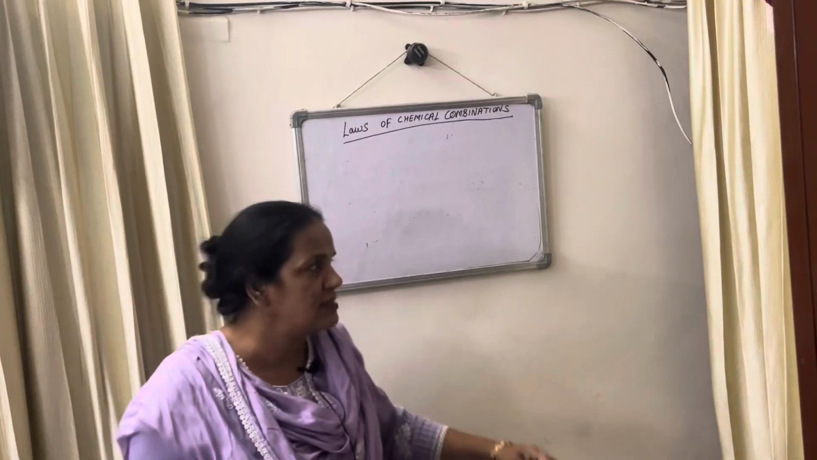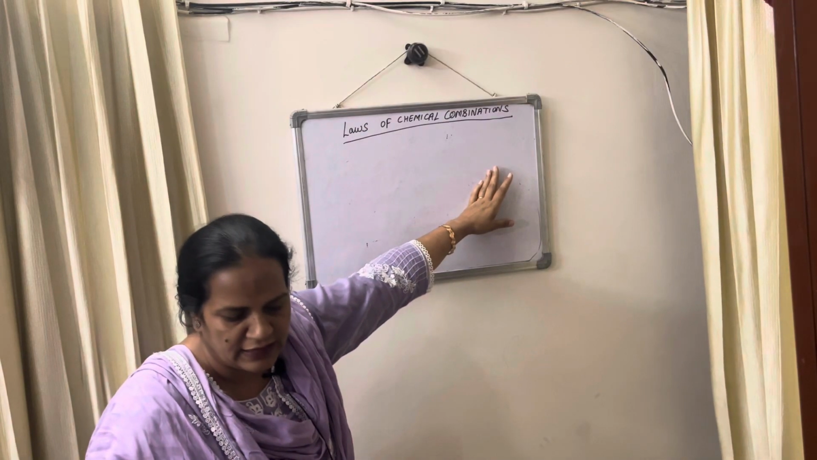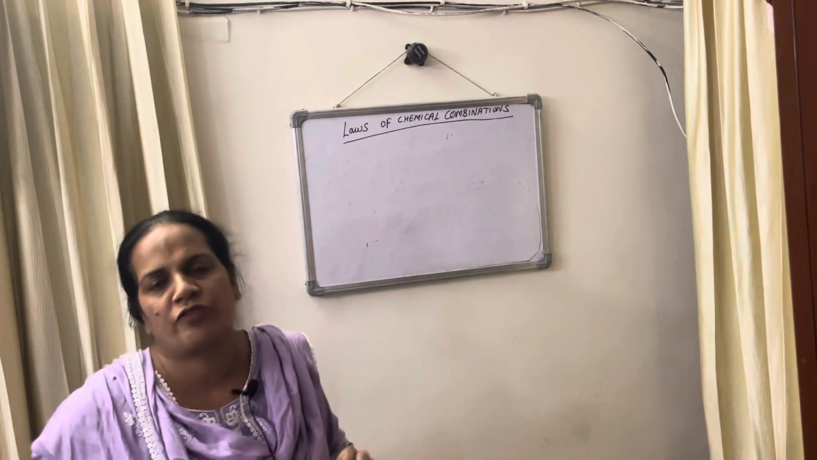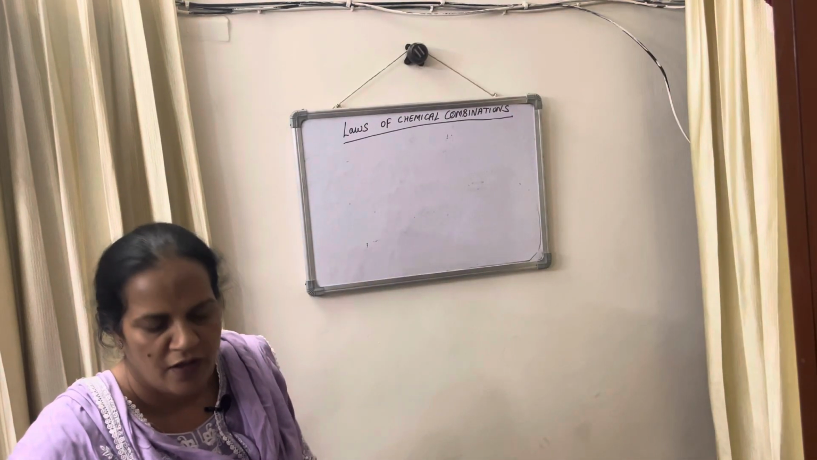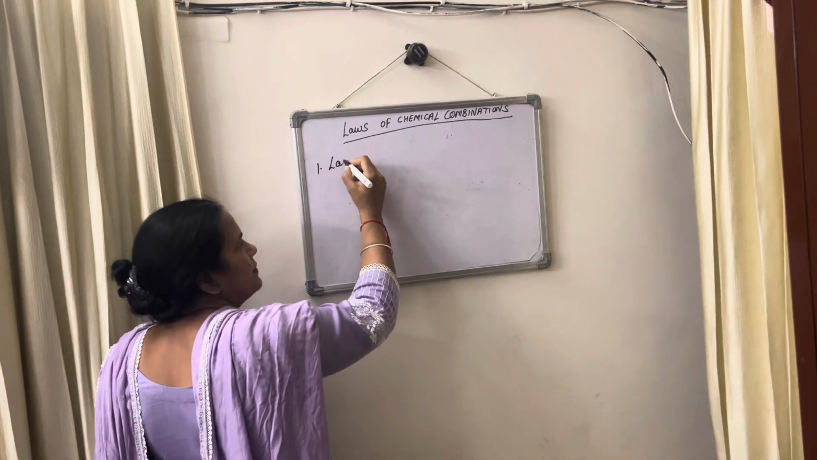Today's topic is laws of chemical combinations, and there are 5 laws of chemical combinations. First one is law of conservation of mass.